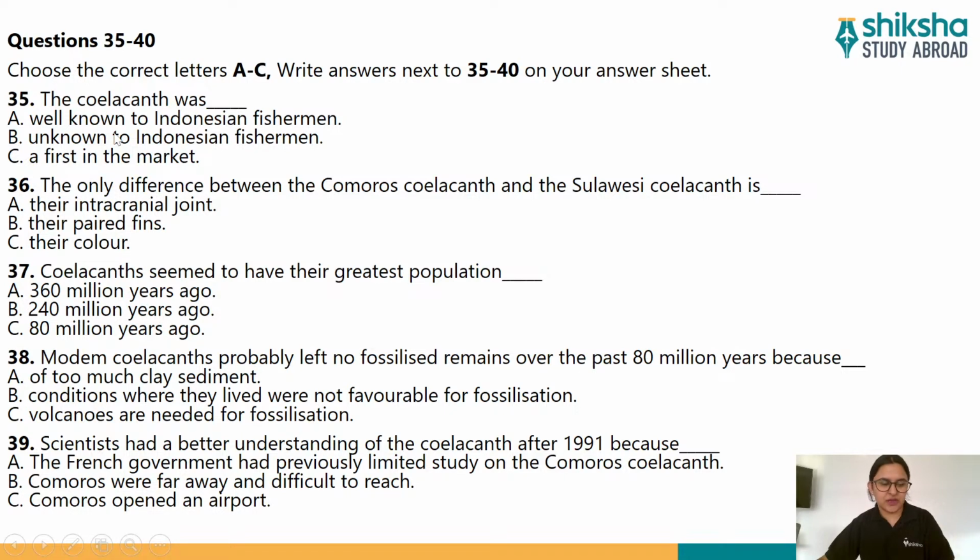Now, B option is unknown to Indonesian fishermen. Unknown is another keyword here. C is a first in the market. So a first, that is another keyword in the C option. So now we have two to three keywords per option. Now we know that these keywords can be paraphrased or said as synonyms in the audio. All right, so now we have underlined the keywords, and now let's listen to the audio.